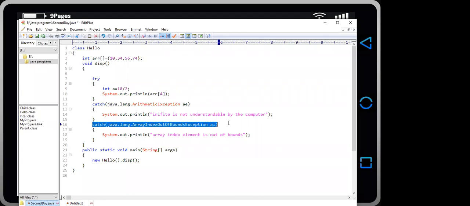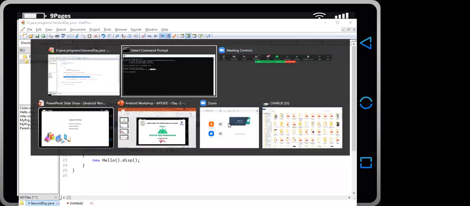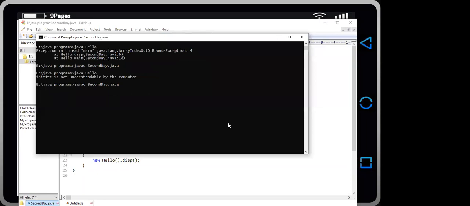Okay, so what we will get: array index element is out of bounds.